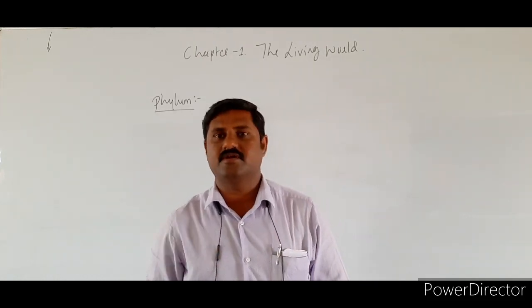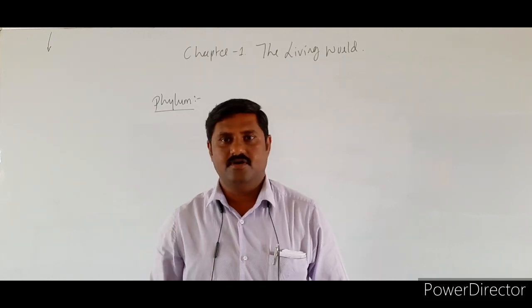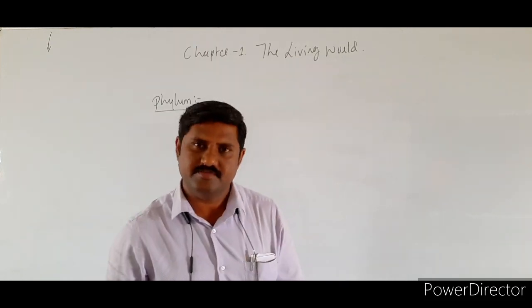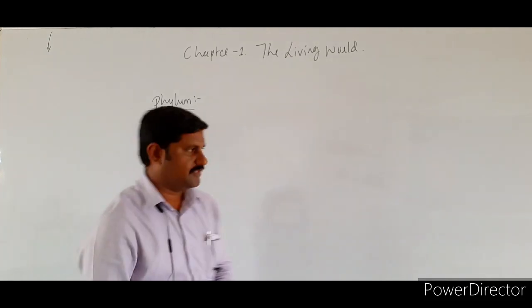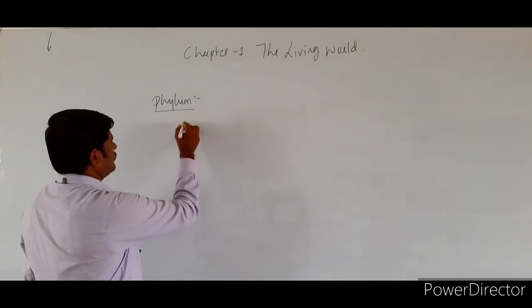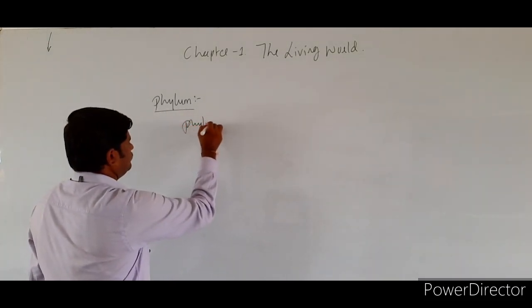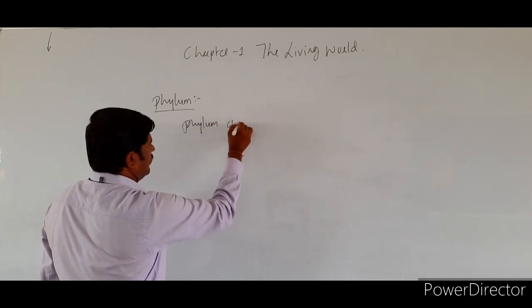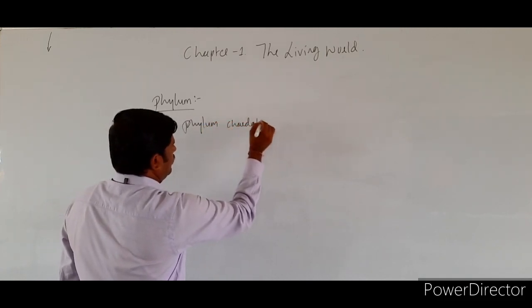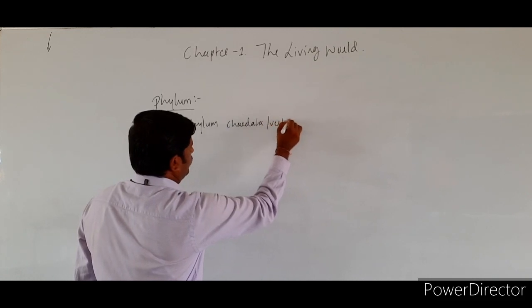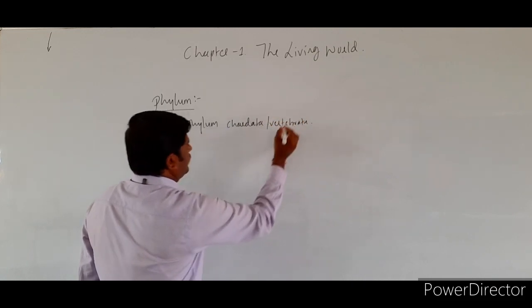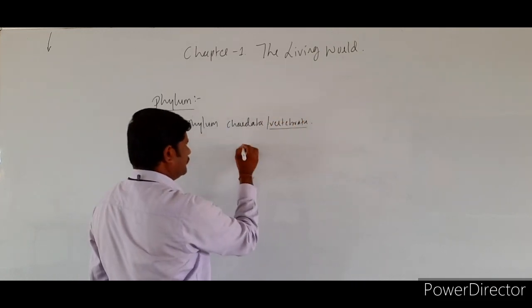So there we come across some of the classes. All those classes are included in one phylum, right? Phylum Chordata or Vertebrata you take, right? Here vertebrates.